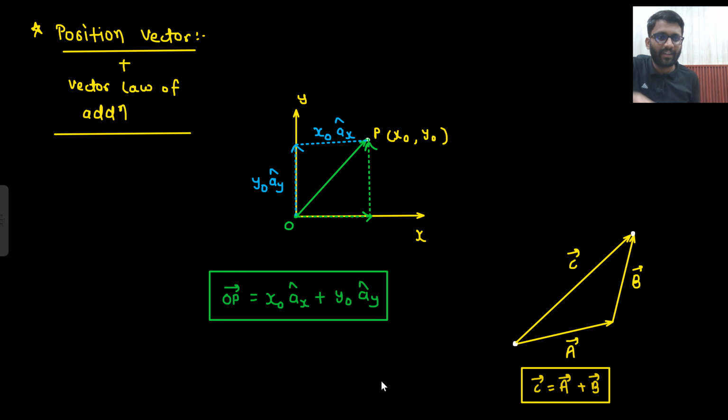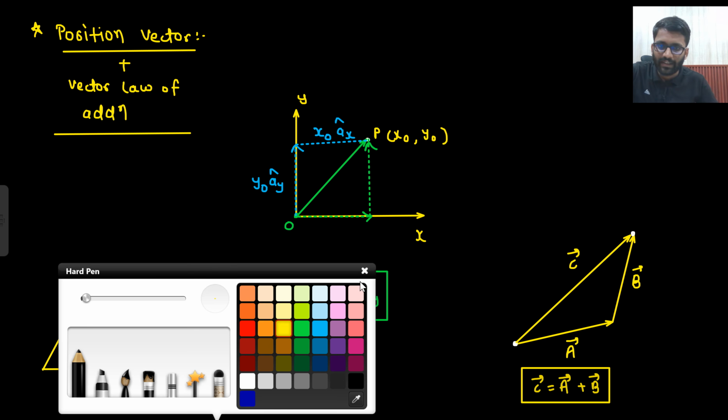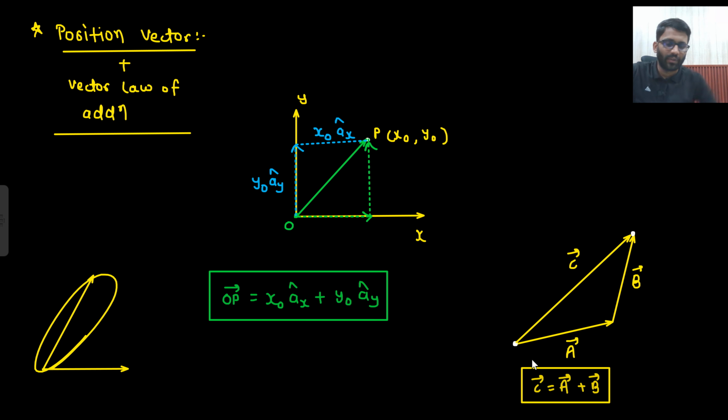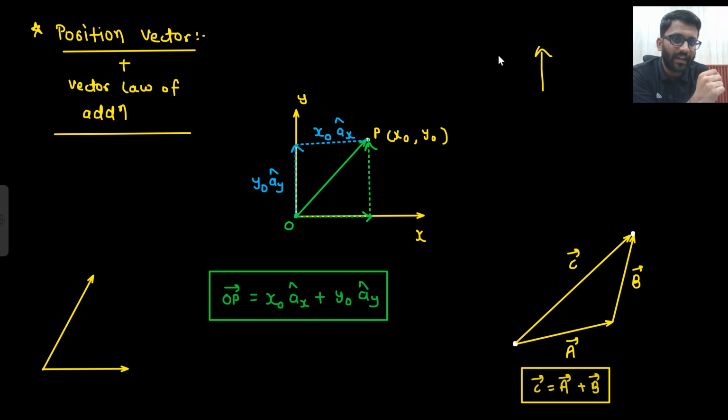Now one more interesting thing I will tell. I am walking in this direction and some guy is saying that I am walking in this direction. What will be the equivalent of that? So here this vector and this vector were equivalent. Both were parallel to each other and both had the same magnitude.